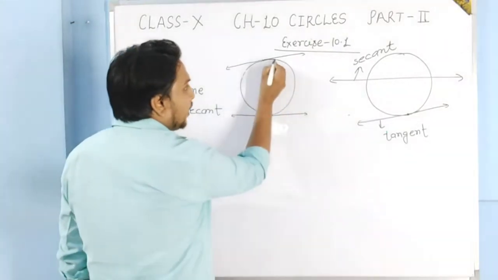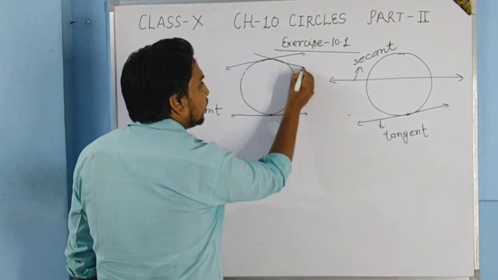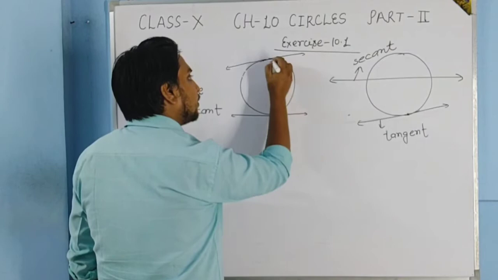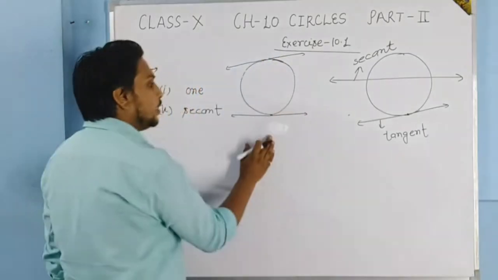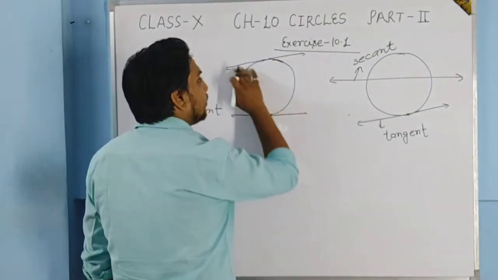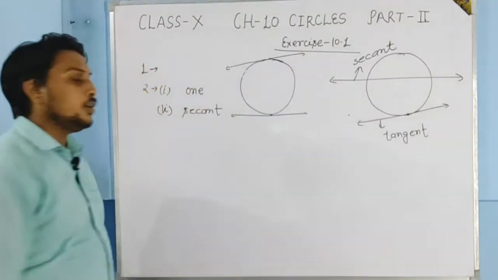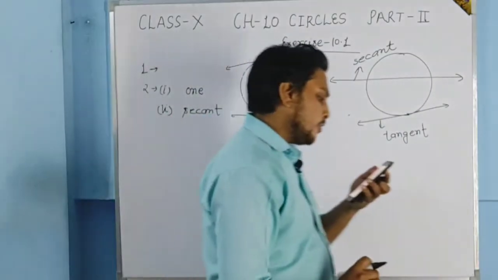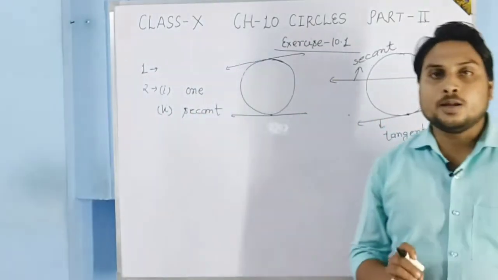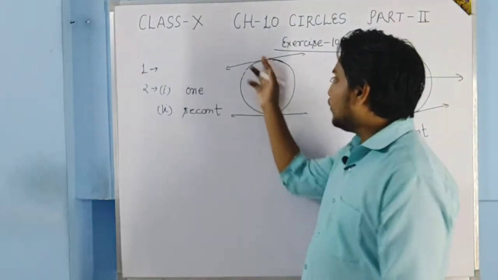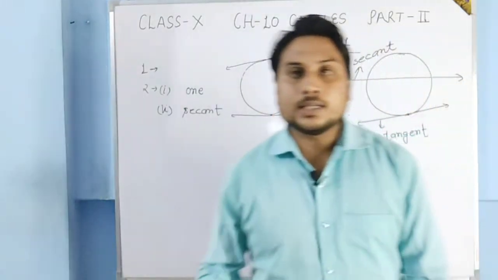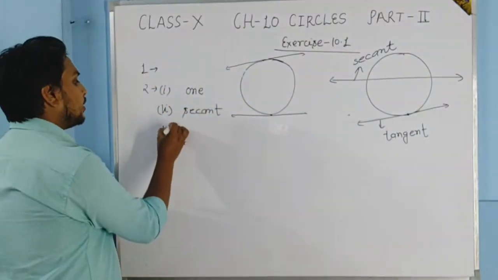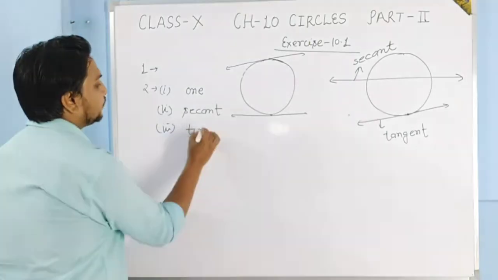If you take a tangent like this, it will not be parallel to this. This means a circle can have 2 parallel tangents at the most. So the answer of the third part will be 2.